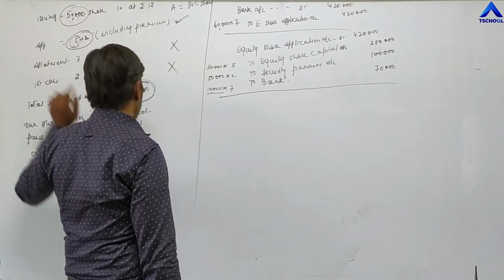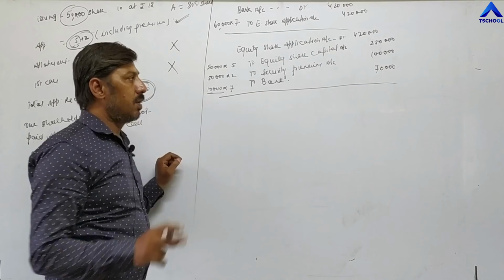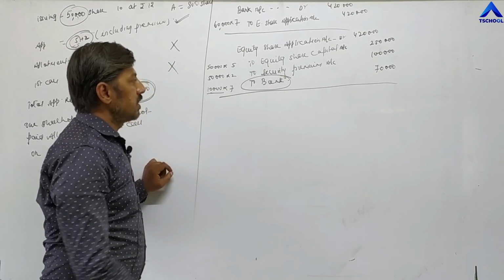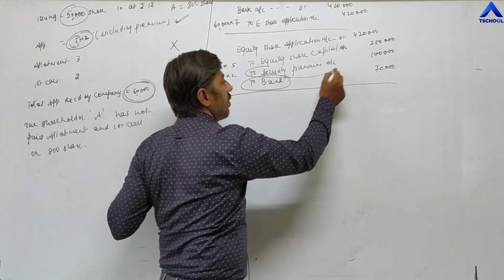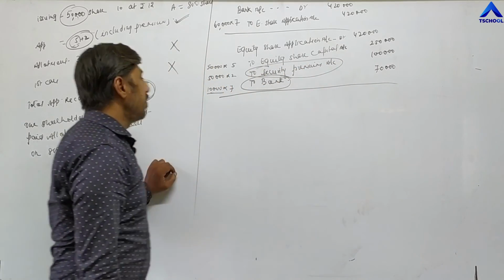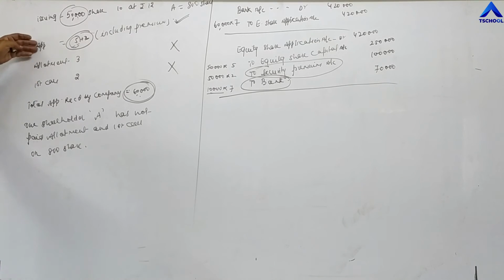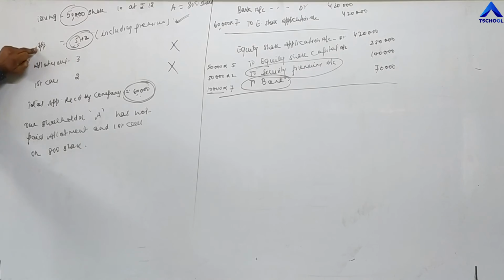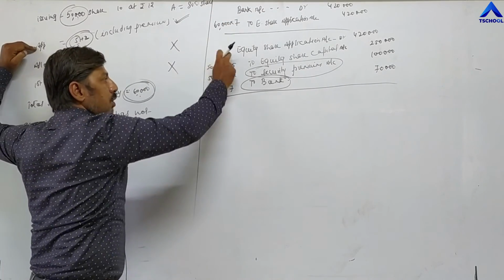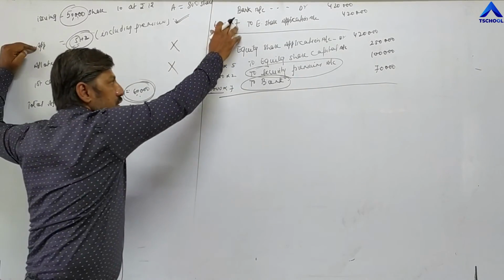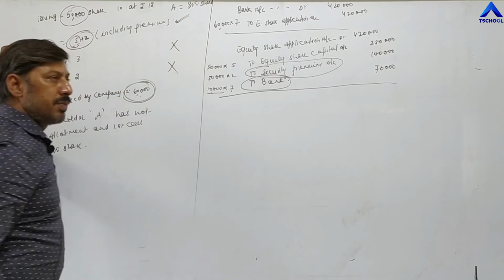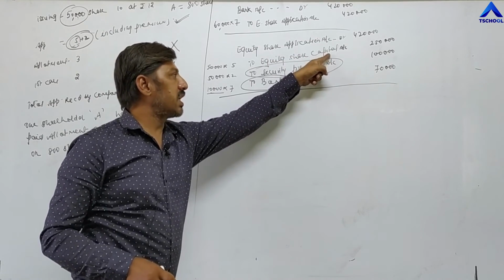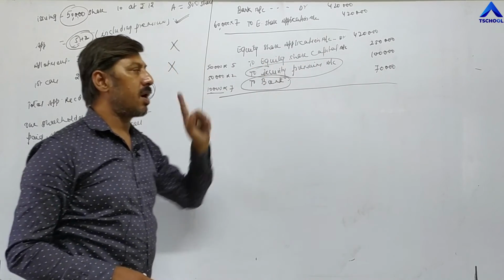Now comes allotment. The two problems have been solved. One is oversubscription, by showing to bank and to security premium. I have already told you in which installment we have to show the security premium: where it is given. In this question, premium is given at the time of application. So for application we are passing 2 entries. In which entry do we have to show premium? Where we are writing to equity share capital, along with this capital account we have to write security premium account.